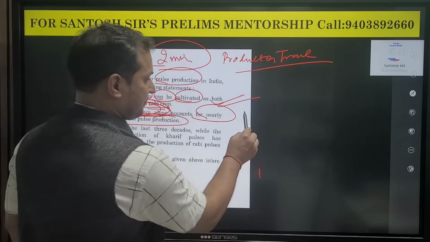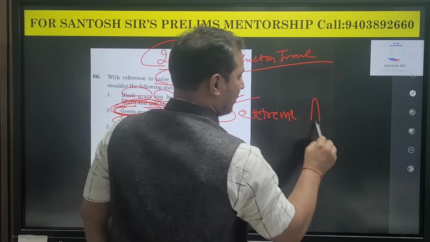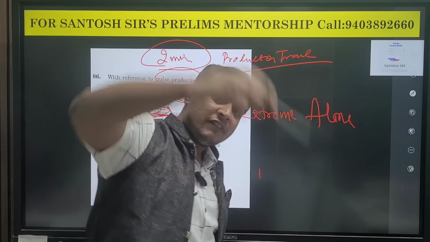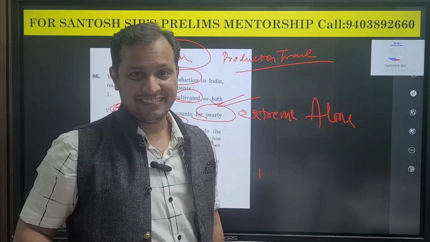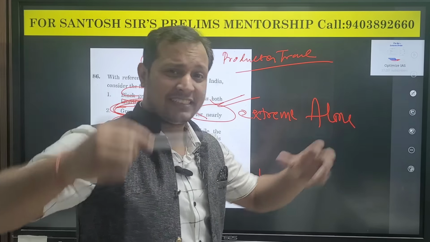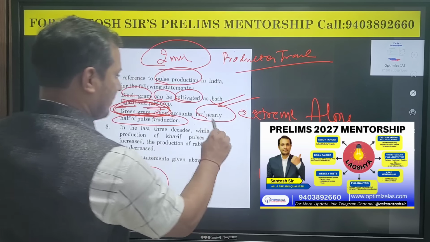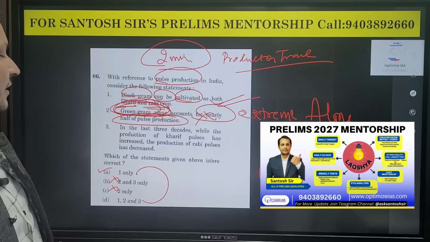Extreme statement. What makes this extreme? Alone. I alone will do this. This crop alone can do this. This crop alone is 60%, 70%. Alone. Extreme statement. Cut it. Let us read the third statement.